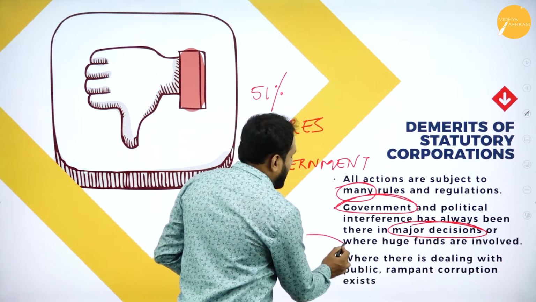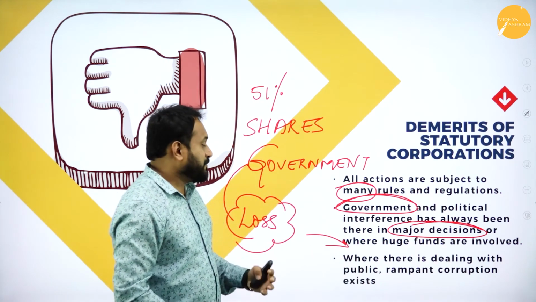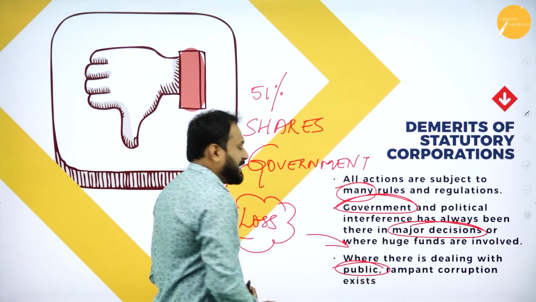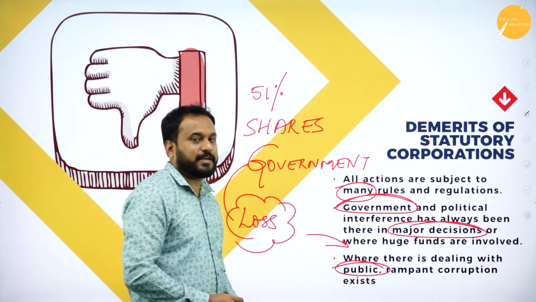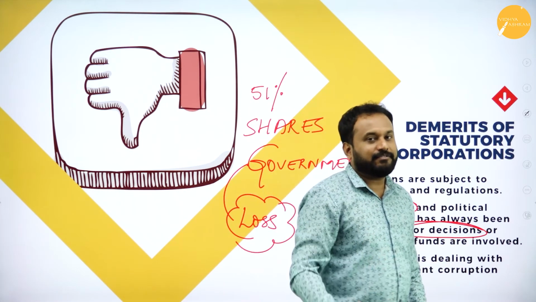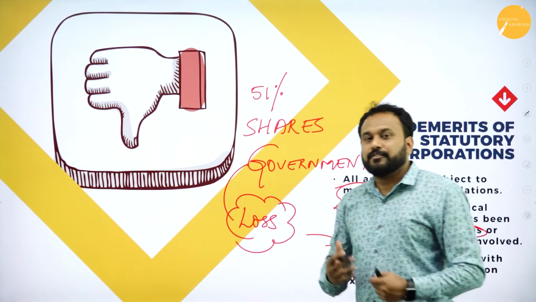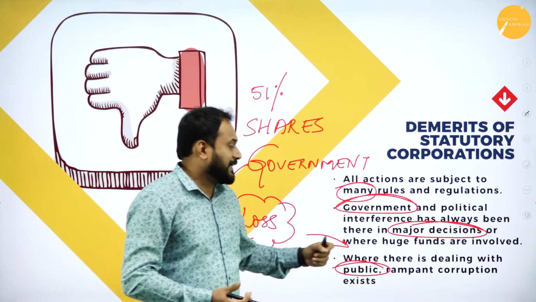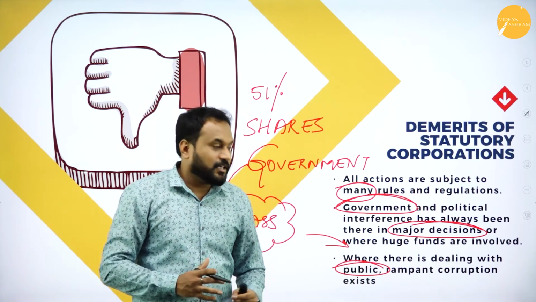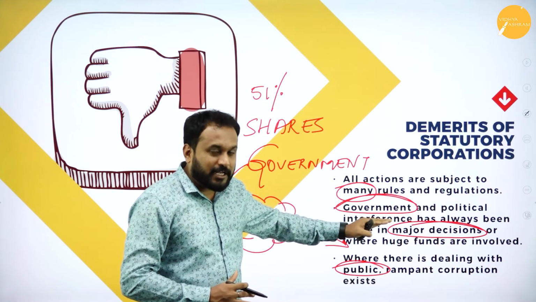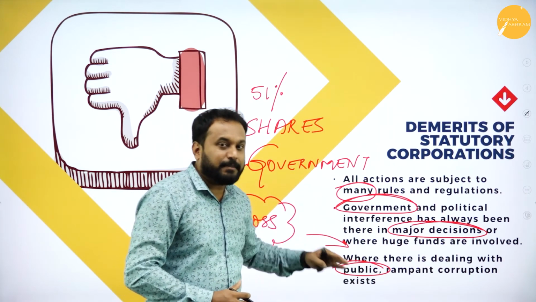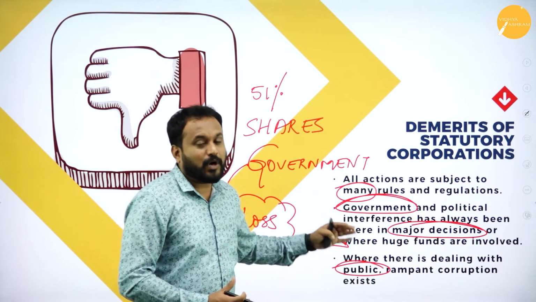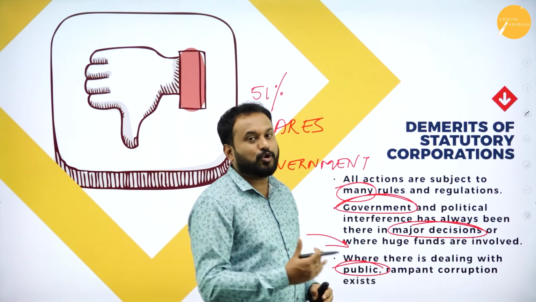The third one is that where they are dealing with the public, rampant corruption exists. When more people are there in a statutory corporation, it definitely leads to fraudulent acts, or it can be a mistake, or a desperate kind of thing called a scam. Whenever there is huge money, government is there and public is there, people will intend to do scams. And what exactly happens is corruption.